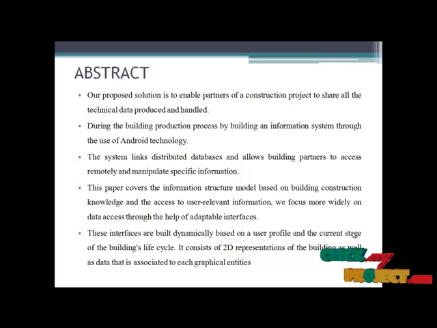This paper covers the information structure model based on building construction knowledge and access to user-relevant information. This paper also focuses on wider data access through the help of adaptable interfaces. These interfaces are built dynamically based on user profile and the current stage of the building lifecycle. It consists of a 2D representation of the building as well as the data that is associated to each graphical entity.